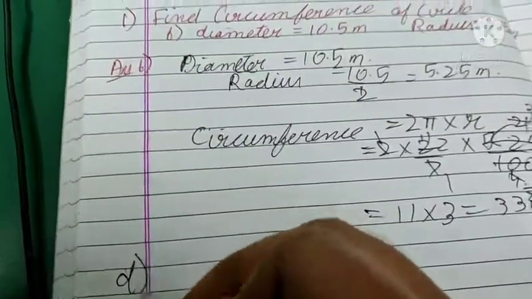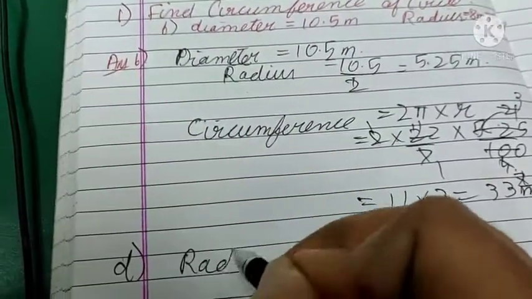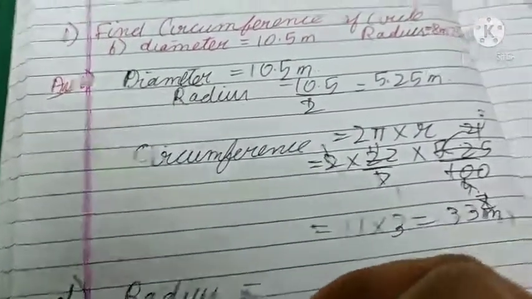And D part here says radius is 8 meter 75 centimeter.